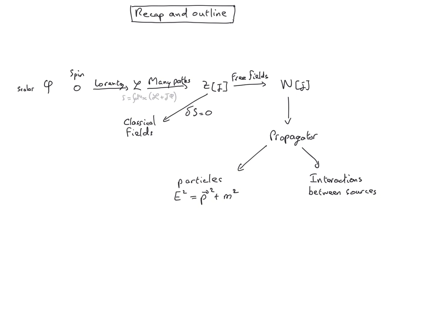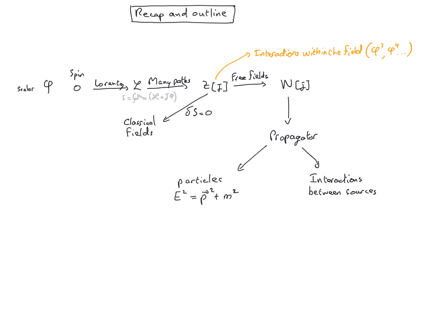We then returned to the quantum case in the case of free fields, so fields which are up to a quadratic term in the Lagrangian, so higher order terms correspond to interaction within the field. By switching off these terms, we were able to write our amplitude as a Gaussian path integral, and then to solve it, we got the effective action from which we determined the free propagator for disturbance of the field which propagates without interaction. And from this, we were able to recover that the disturbance of the field which propagates on mass shell corresponds to a particle. And also we were able to investigate the interaction between sources.